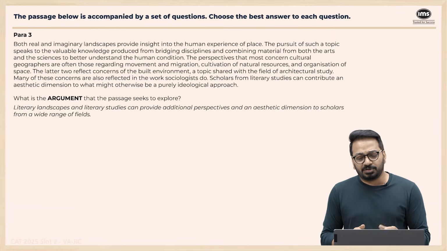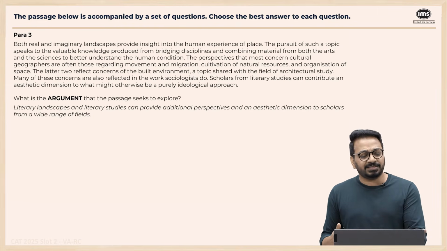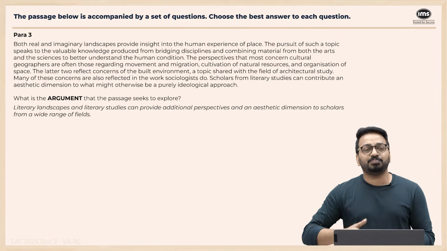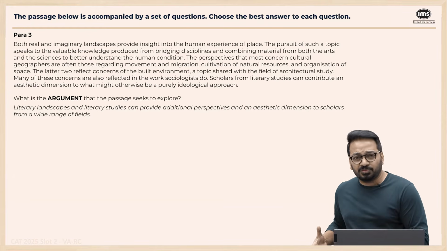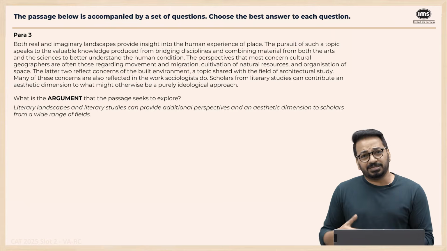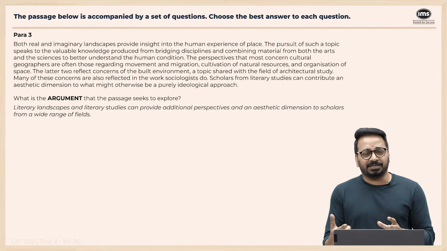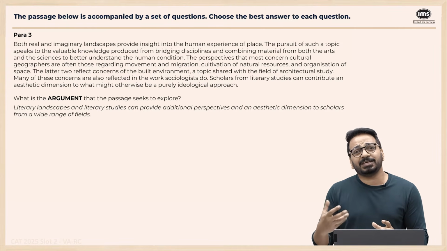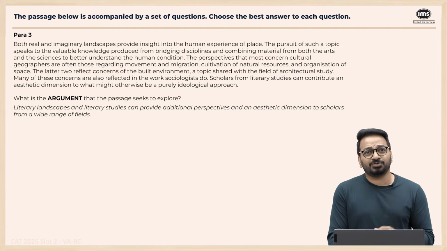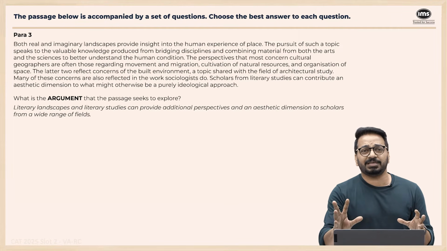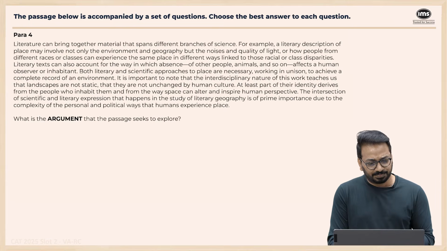So what the author is trying to say is that scholars from literary studies can contribute the aesthetic dimension to what might otherwise be a purely ideological approach, right? It's saying that by bringing literary scholars to other disciplines also, instead of it being a pure academic exercise, it can add a lot of richness through the aesthetic dimension, right? So that's what they're saying. So the sciences should not be looked at in isolation from the arts. Literature studies can be a good bridge to understand the human condition.